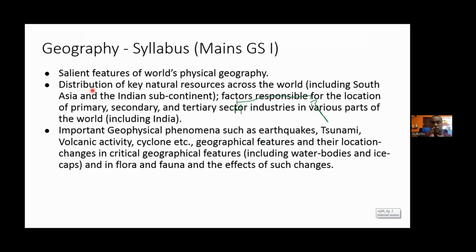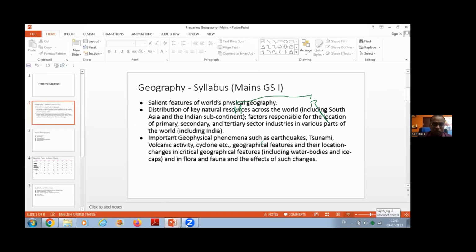So this is how you have to prepare for this particular area called distribution of key natural resources across the world, including South Asia and Indian subcontinent. I can also show you some questions related to this particular thing. Parallelly, I will also show the questions. Okay.